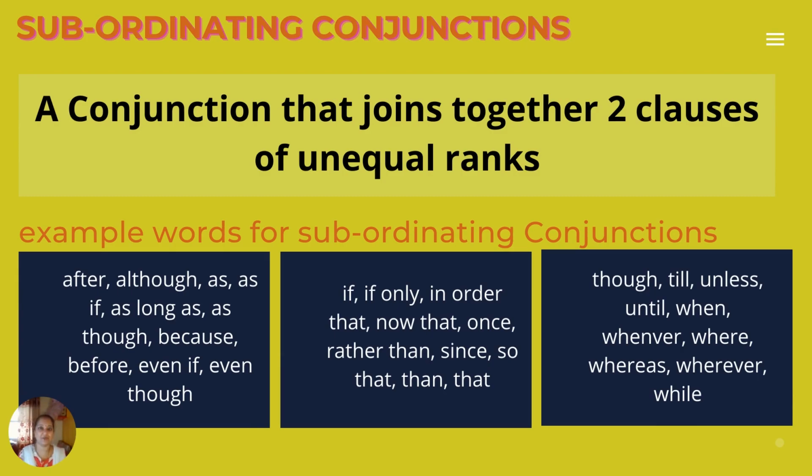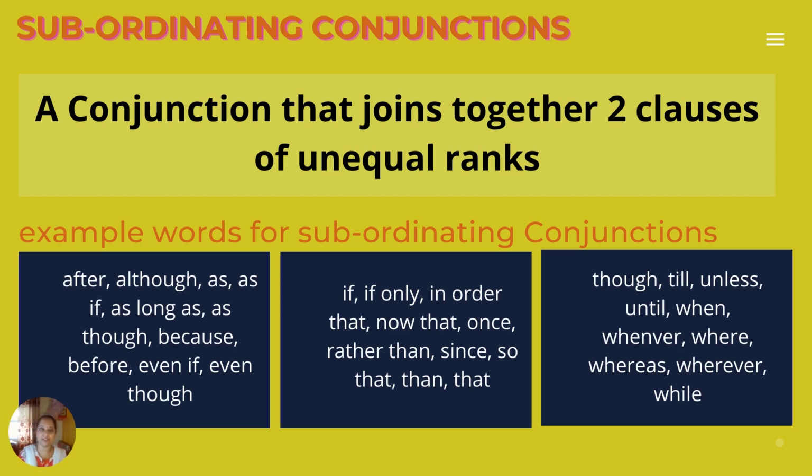Subordinating conjunctions. So this is a very big, vast topic under conjunctions. But don't worry, we'll just crack it. So subordinating conjunctions, what do you mean by them? So these conjunctions, they join a dependent clause and an independent clause. We all know what a clause and a phrase is, right? Phrases and clauses, please don't get confused.